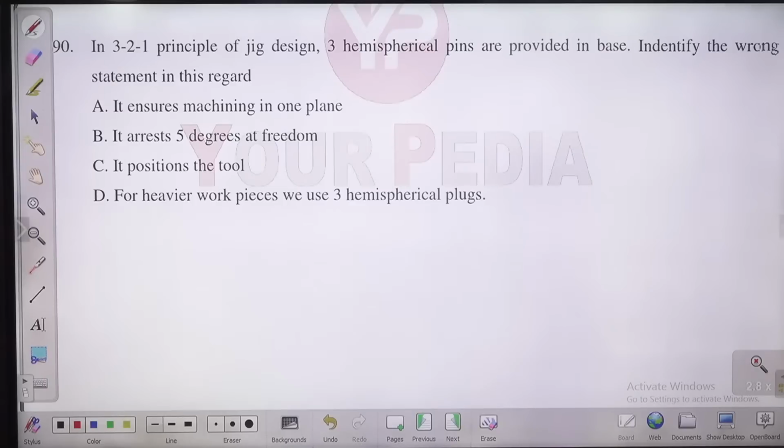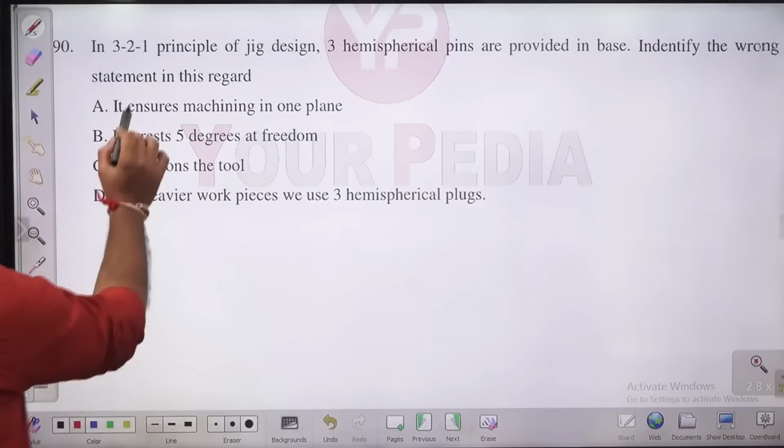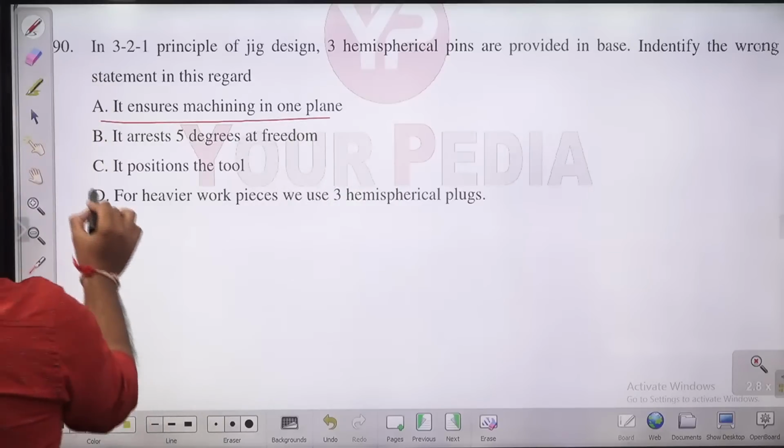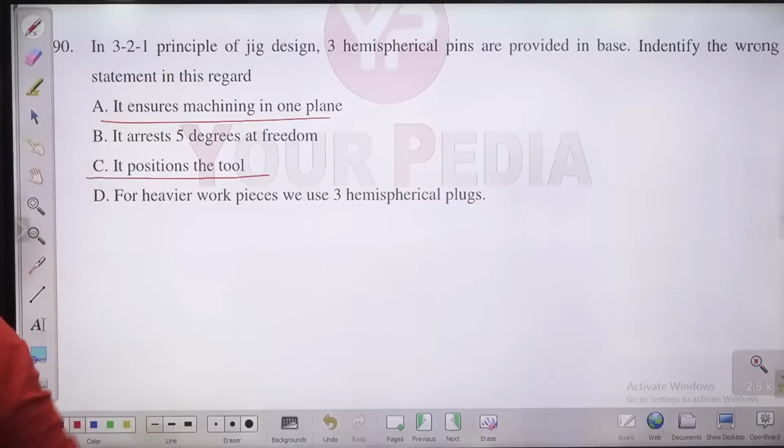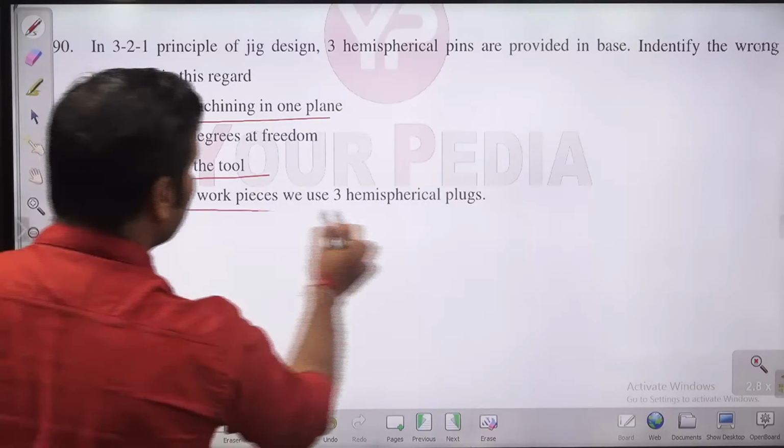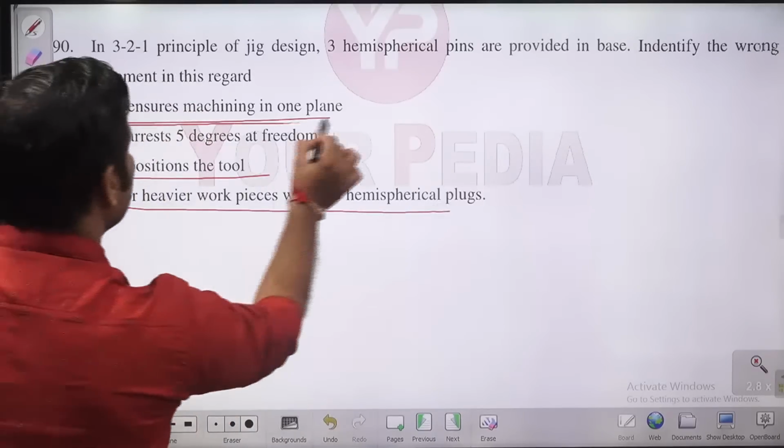Like it may be 12 if you consider translation in x, y, z, both positive and negative, and rotation also, if you consider both clockwise and anti-clockwise, then the degree of freedom will be 12, or in the general case you can define the degree of freedom as 6. So I feel the answer for this question will be this, because it is going to ensure the machining in one plane. It is going to position the tool also, because jigs are used to guide the tool also. He's not talking about the picture here. Jigs are going to position the tool also. For heavier workpiece, we provide 3 hemispherical plugs. So I feel for this question the answer will be B.